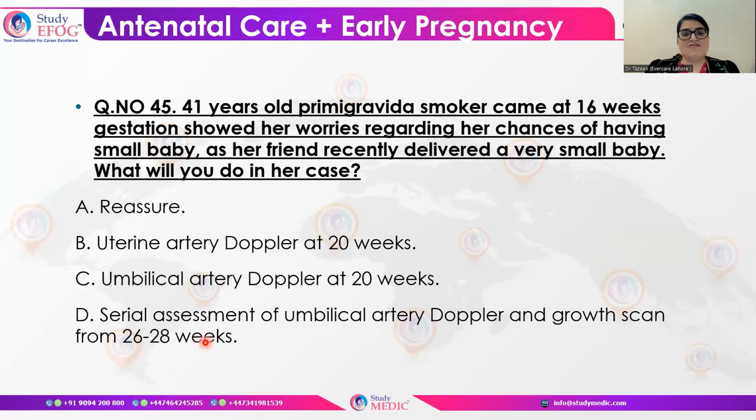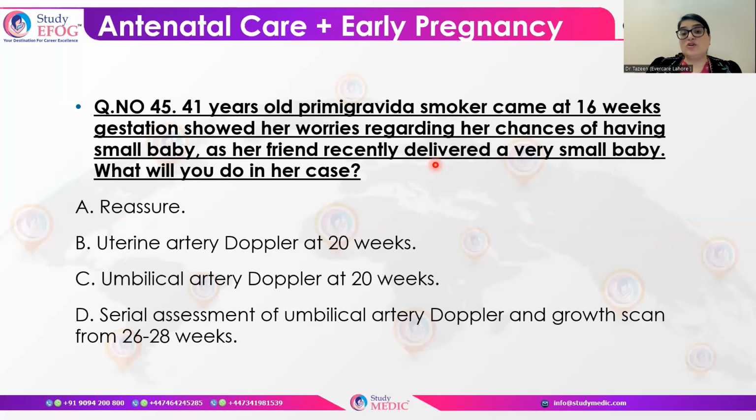Another important aspect of the exam is small for gestational age. So you should have a very clear idea of what the minor risk factors are, what the major risk factors are, and what the monitoring of the patient would be. A question says that a 41-year-old primigravida smoker came at 16 weeks of gestation, showed her worries regarding chances of having a small for gestational age baby, as her friend recently had a very small baby.